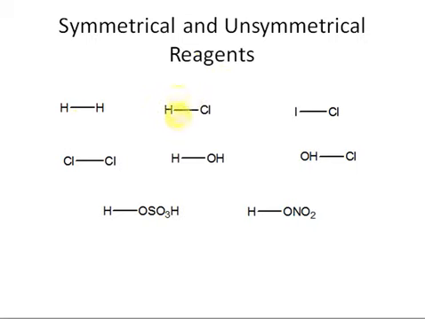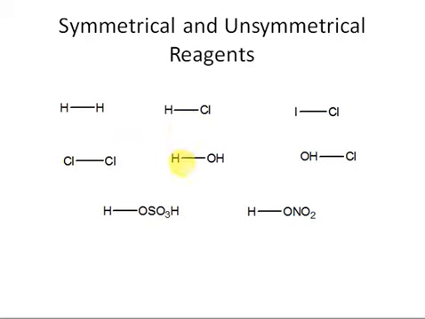For example, if I cleave this bond from here, then both halves are different, because on one side we have a chlorine and on the other side we have a hydrogen. Similarly, here we have a chlorine and here we have an iodine. Although both are halogens, they are different halogens. So this reagent is also unsymmetrical. Here we have chlorine and chlorine. So if we cut this reagent into half, both halves will be the same. So this is a symmetrical reagent.